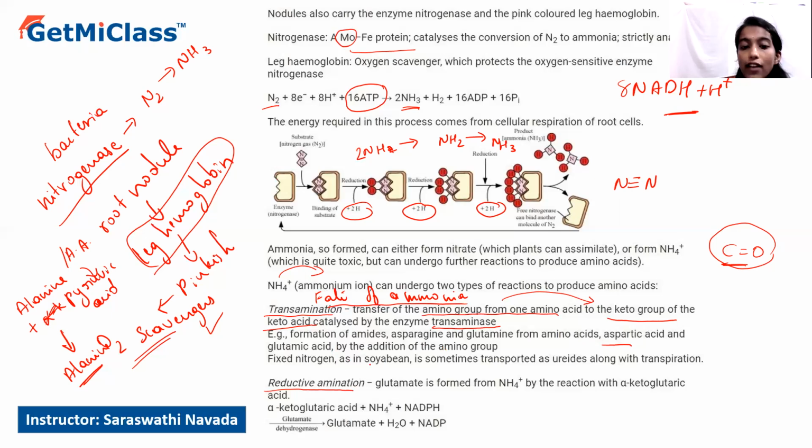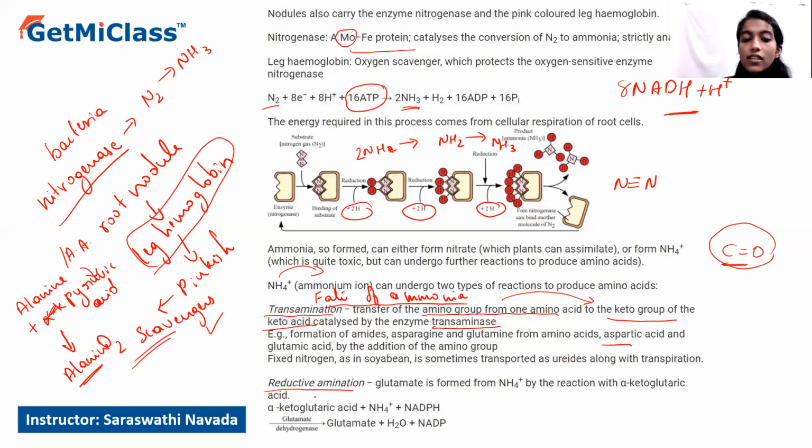Fixed nitrogen in soya bean can also be transported as ureides, in the form of urea or uric acid, and later they will be translocated and utilized by the required plant parts. So that is regarding transamination.